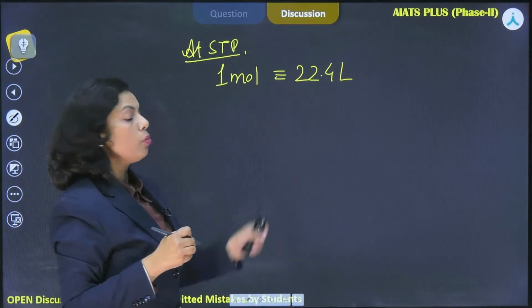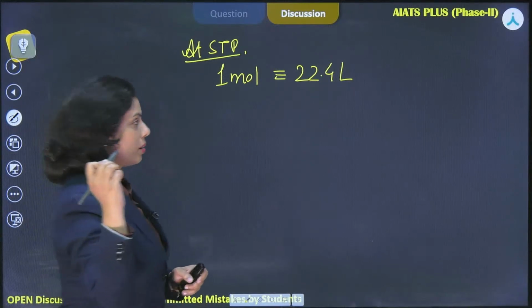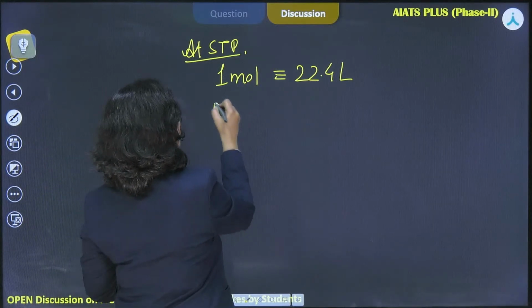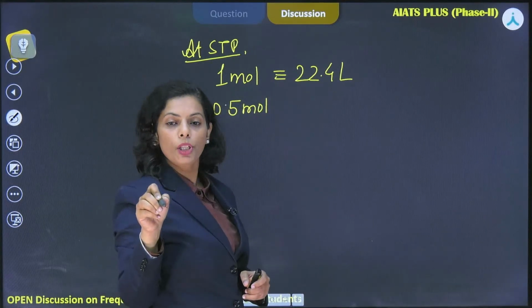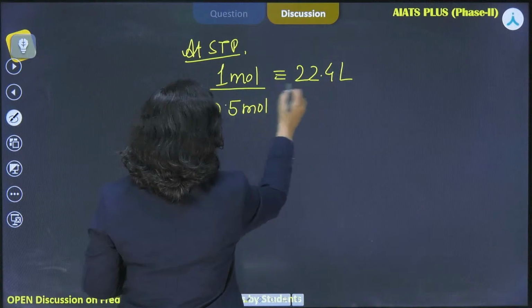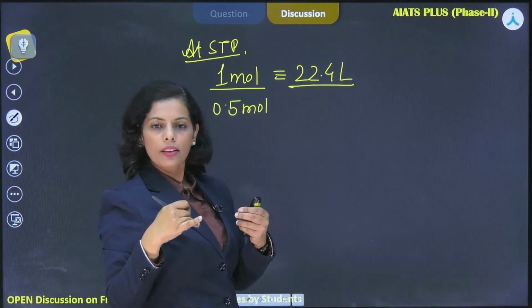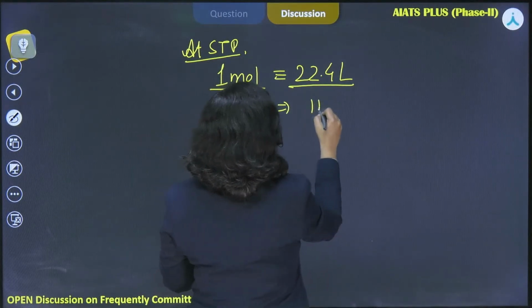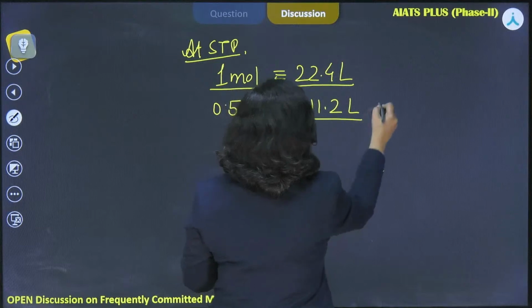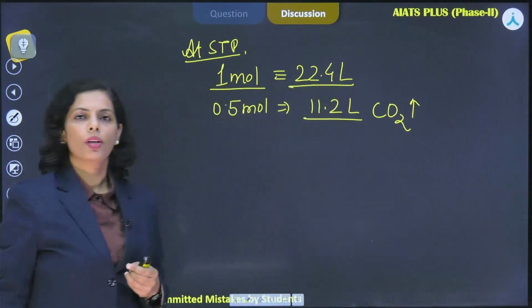Then what would be the volume of the CO2 formed? Here how much amount of CO2 is being produced? 0.5 mole is produced, right? 1 mole means 22.4 liter. Then 0.5 mole means half of it, right? So if you take half of it, then 11.2 liter of CO2 would be produced in terms of volume, right? Okay.